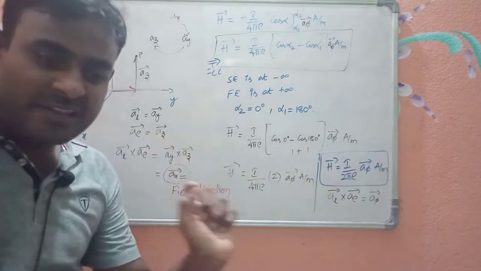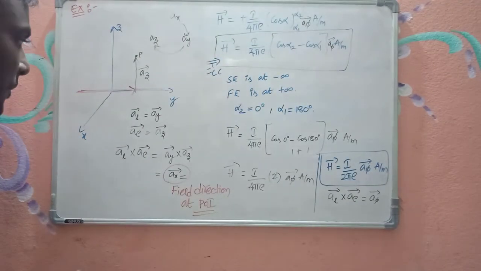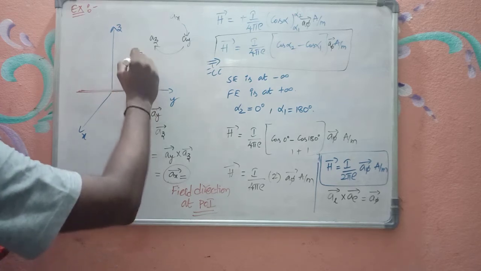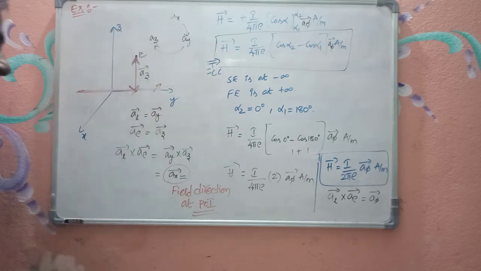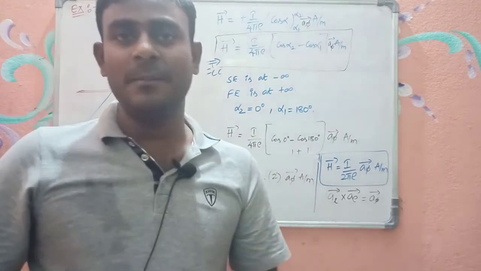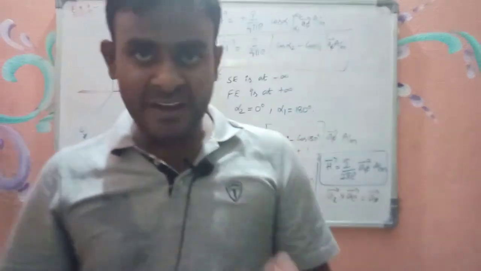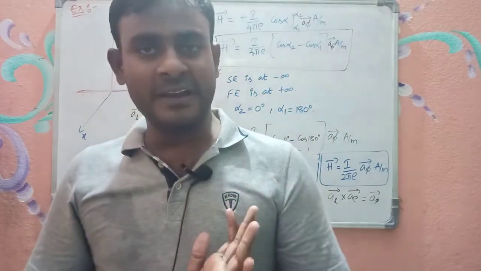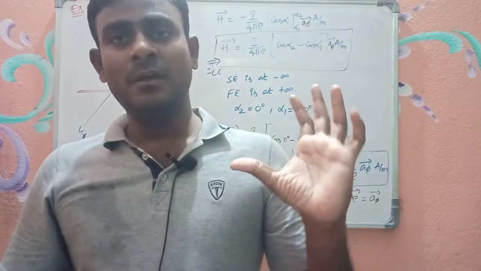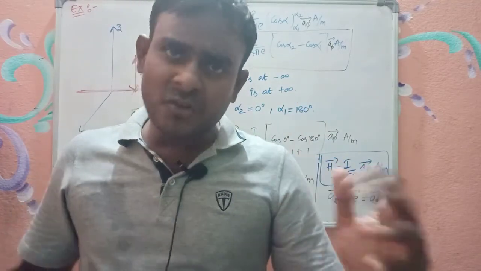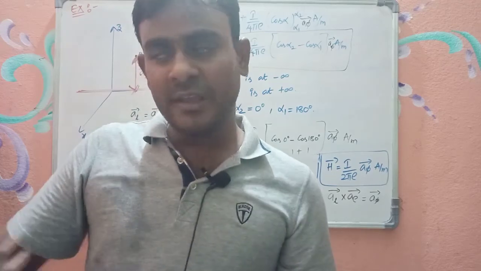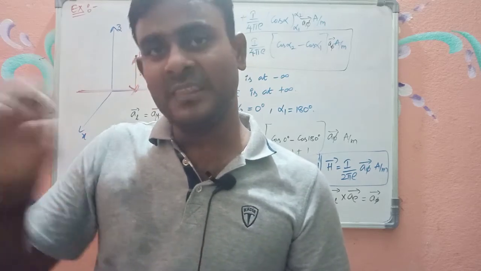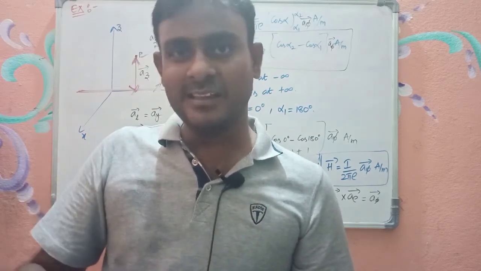Now what is rho? Rho is nothing but the perpendicular distance. Very much important. So this is the perpendicular distance from the conductor to the point of interest. In this way we can find the magnetic field intensity due to finite and infinite current carrying conductors using Biot-Savart's law, which is a very simple technique. When you practice it, you will understand it easily. No need to memorize each and every thing. When you go step by step and know the reason for each step in the derivation, there is no need to memorize each derivation.